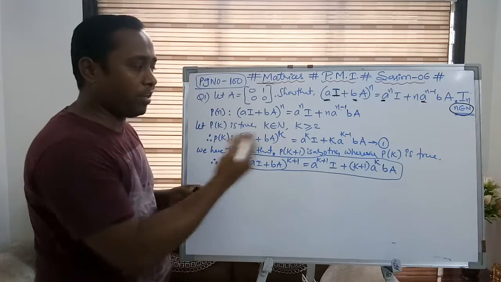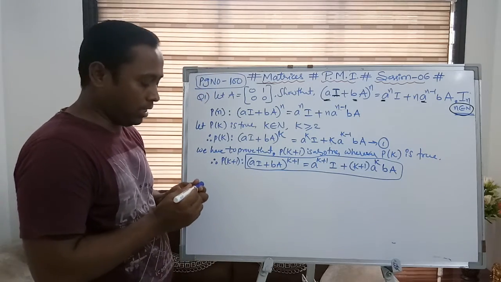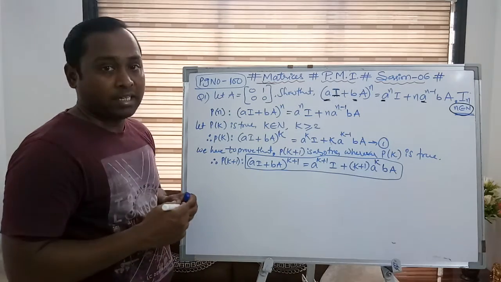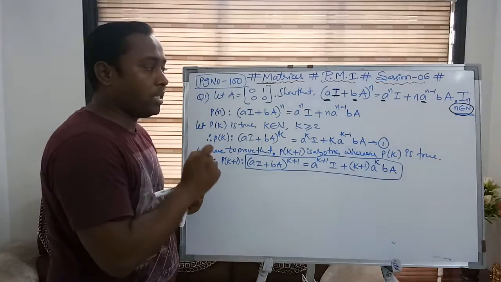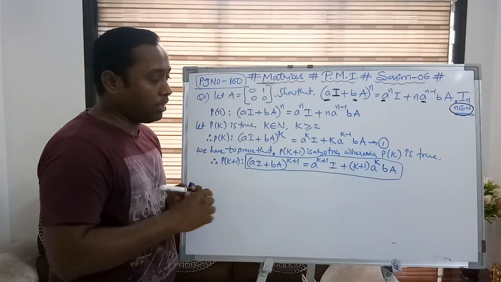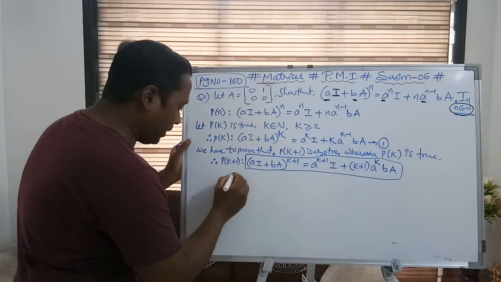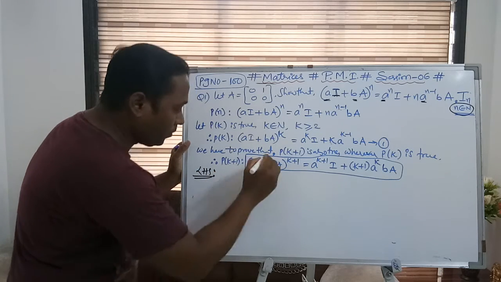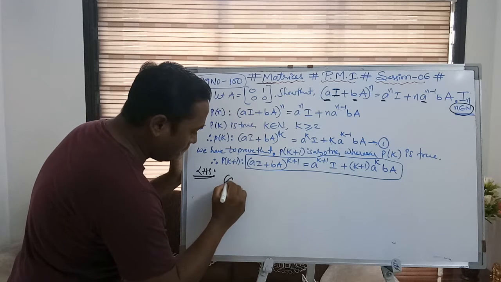First I have written the P of k plus 1 statement, which is the requirement. Now I am taking the left hand side to prove the right hand side. See the important clue point of this entire solution. Be focused. Now let's say the left hand side. What is the left hand side we have?